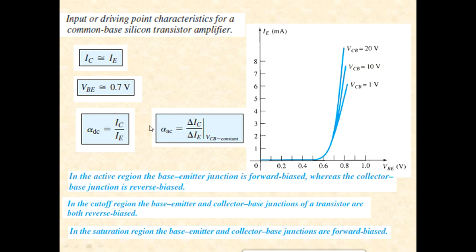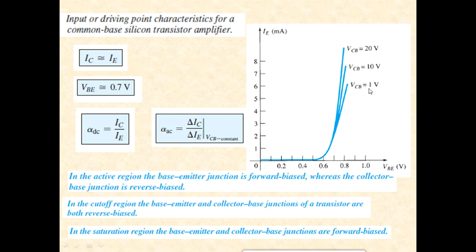Alright, so now why is it that this graph appears to be similar to that of a diode forward characteristic? Because the emitter to base junction is forward biased and it is a graph of input current versus input voltage. Please remember, input characteristics is always a graph of input current versus input voltage at fixed values of output voltage. So VCB is the output voltage now.